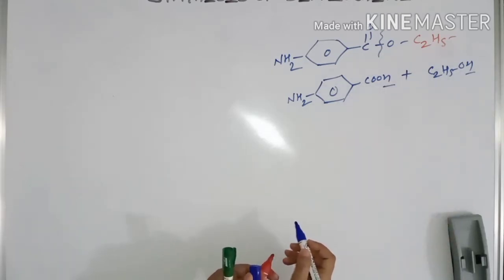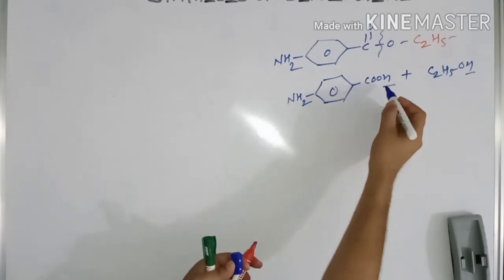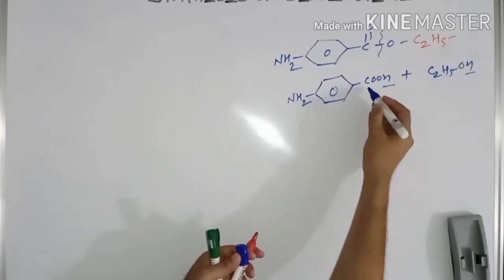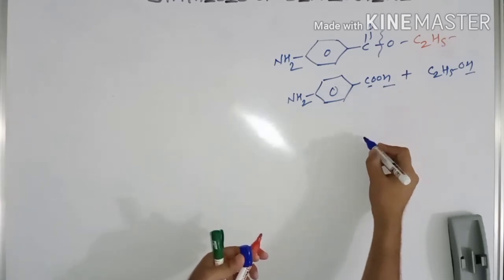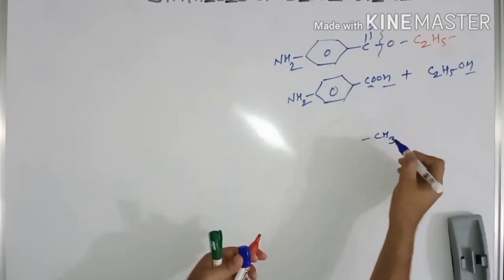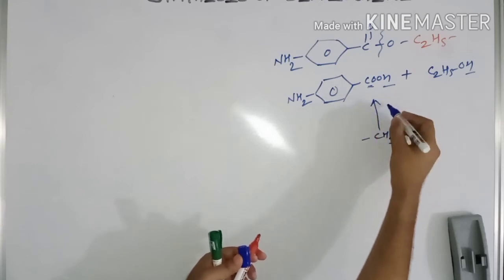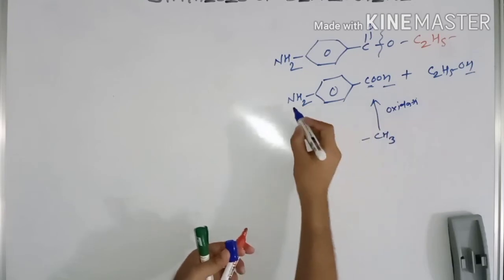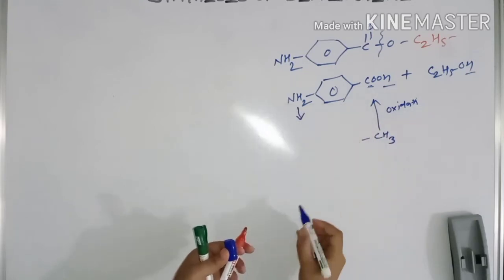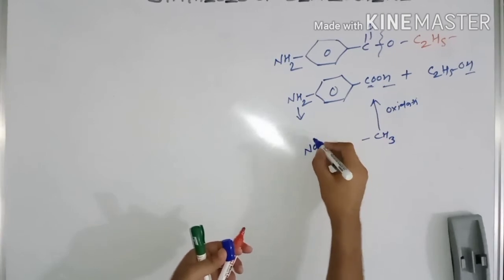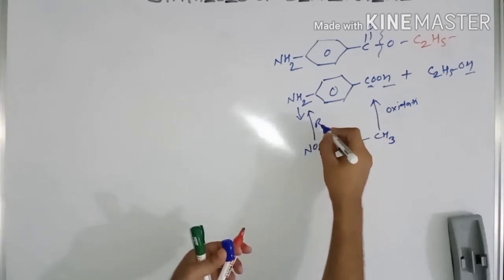Now, can we get this carboxyl group from some other reagent or starting material? Yes, of course. If this is a single carbon, then we can get this carboxyl group from a methyl group by what? By oxidation. And this amine group can be obtained from another functional group, nitro, by what? By reduction.